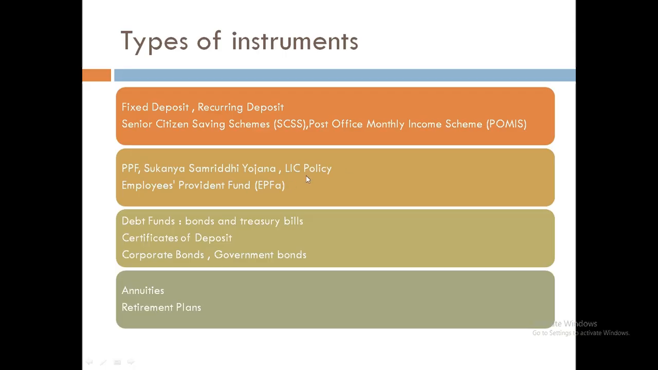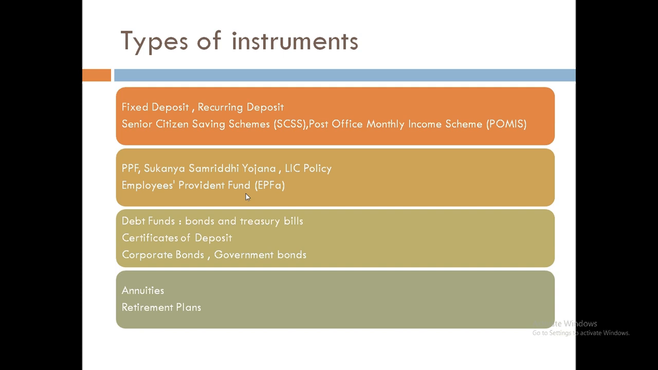Then LIC policies. LIC also provides fixed income products. It tells you upfront how much your return on investment would be, and your principal is always secured. Then EPF, the Employees Provident Fund, is also a kind of fixed income scheme. It is clubbed with your salary.